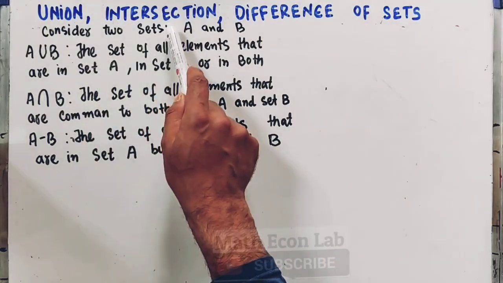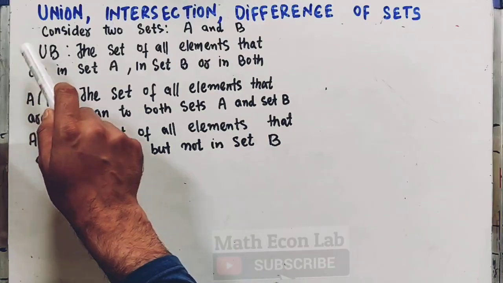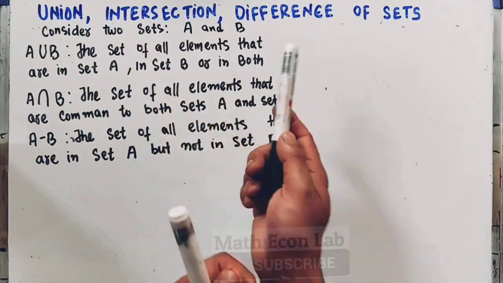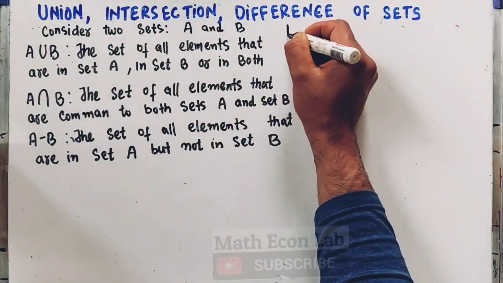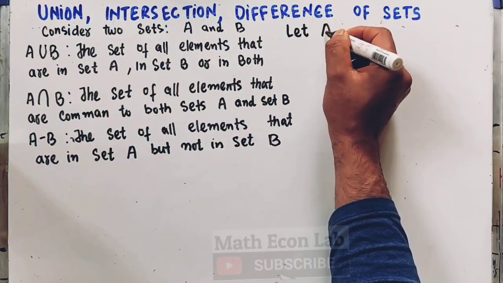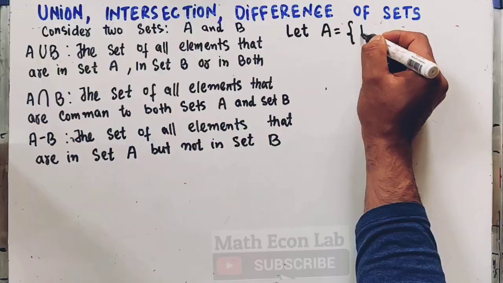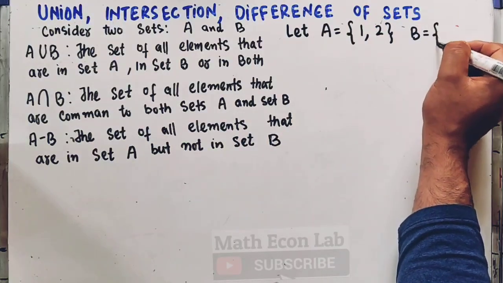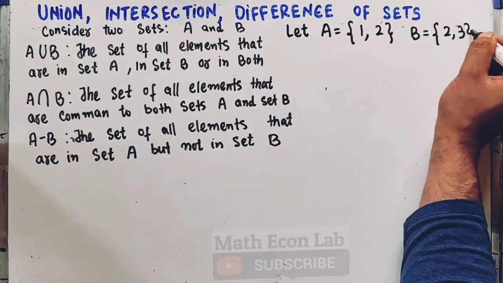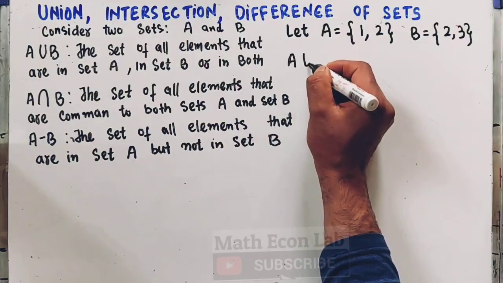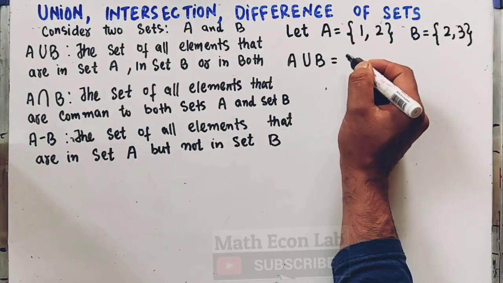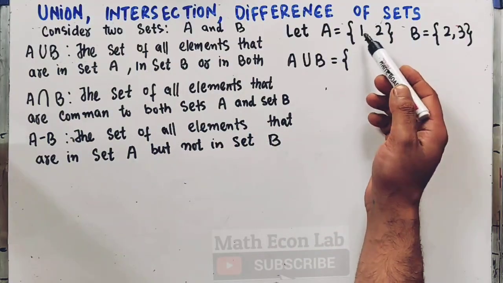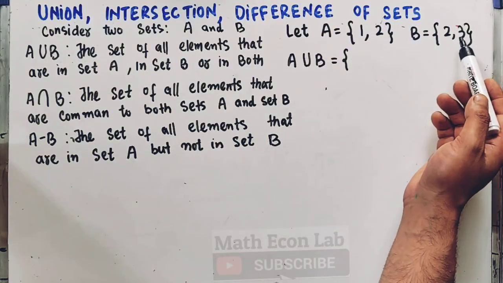We consider two sets, let us say A and B. Then A union B means the set of all elements that are in set A, in set B, or in both sets. Okay, so let's take an example. Let us suppose we have set A, which consists of elements 1 and 2, and set B, which consists of elements 2 and 3.